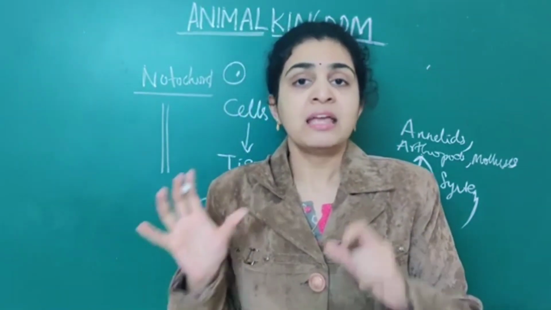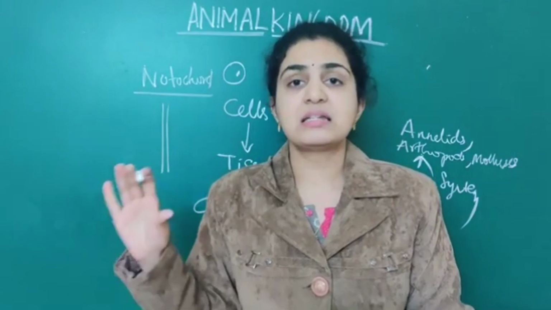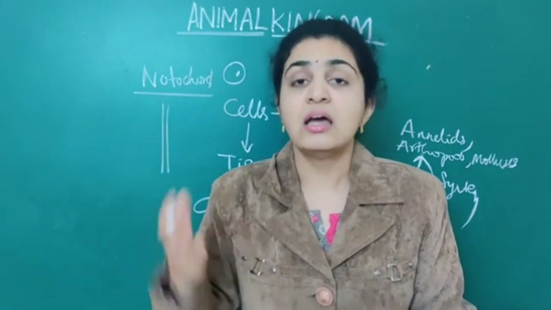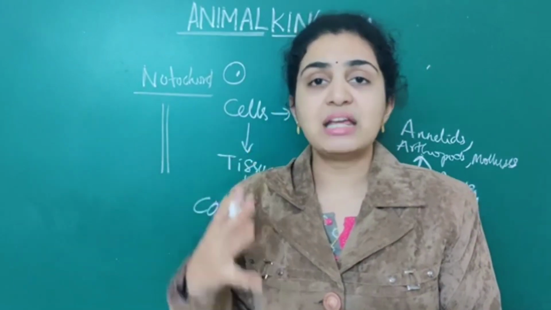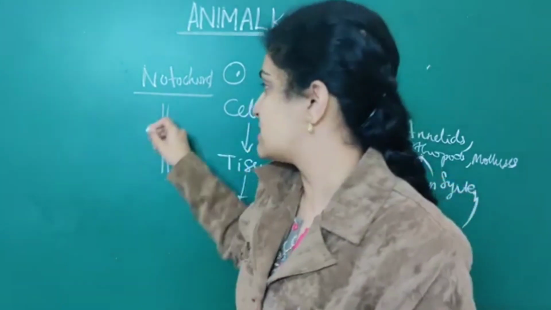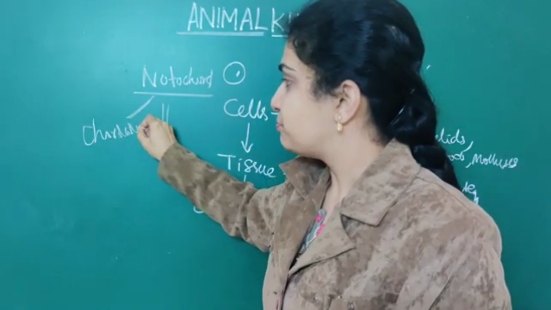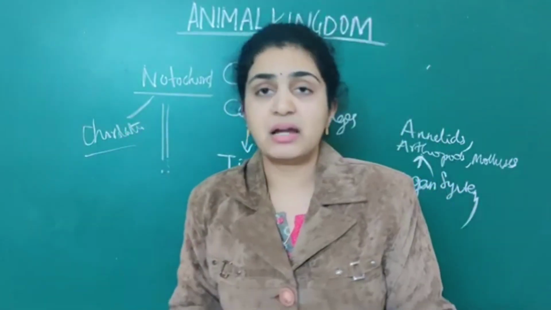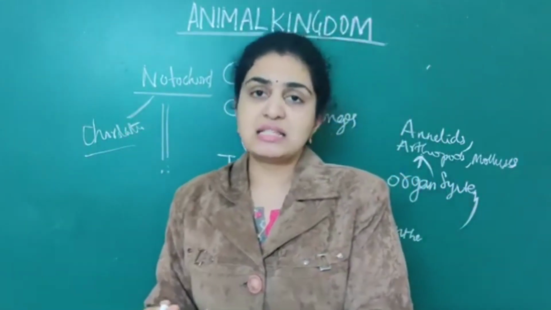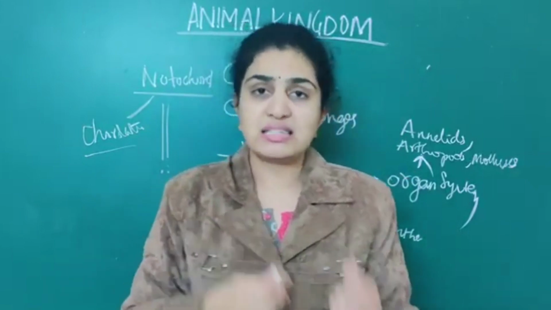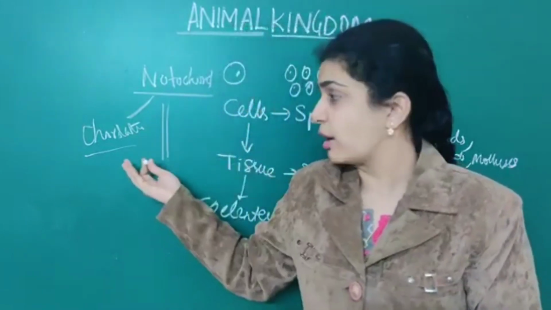If the notochord persists even in adults, then we classify them as chordates. Numerous organisms come under chordates. Next we will see urochordates and cephalochordates; they are all chordates.